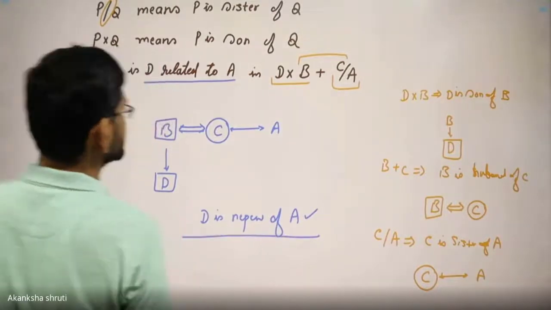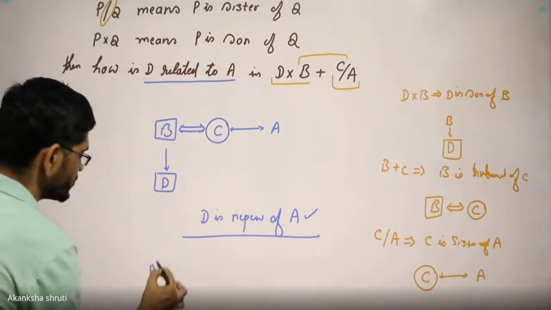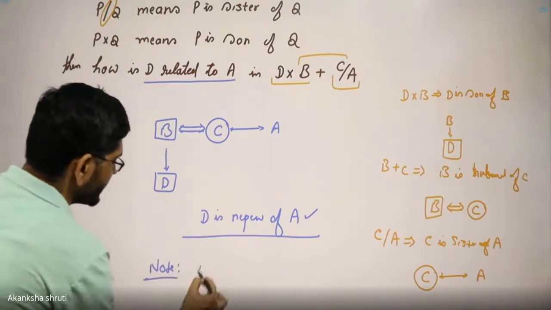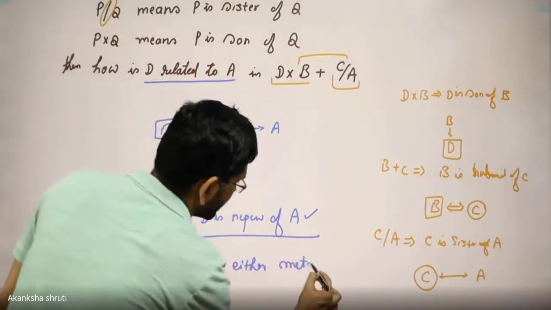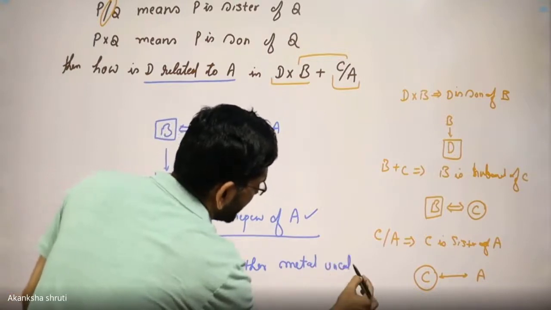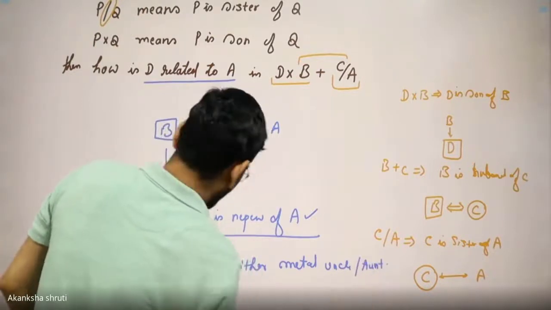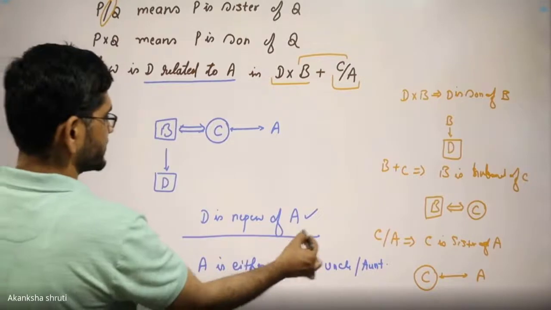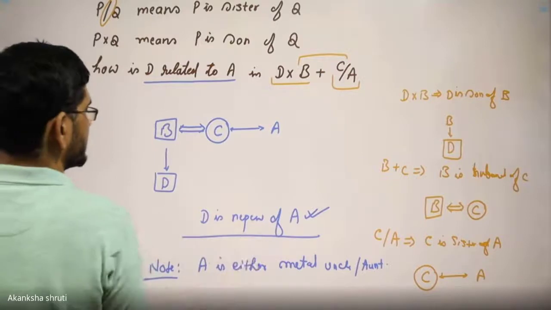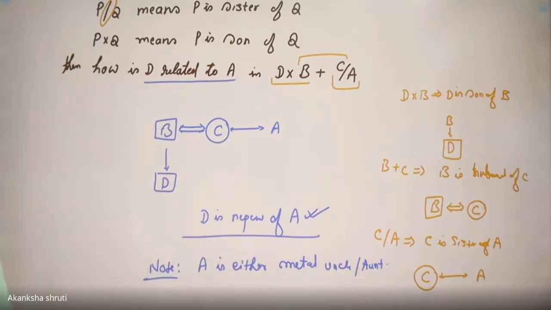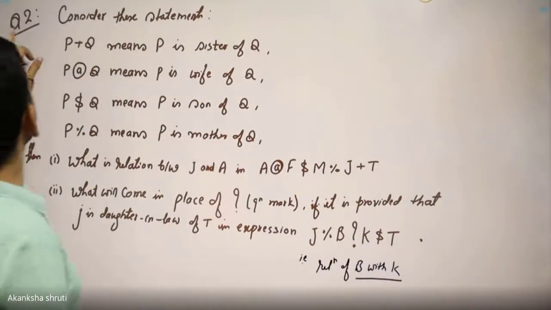Students, if it is asked for A related to D, then write a note only: A is either maternal uncle or aunt. Okay, now it is not asked. What was asked is this one. So the answer is D is nephew of A. This is how the coded relation works. Only these kinds of questions are asked. Let us consider the next question.